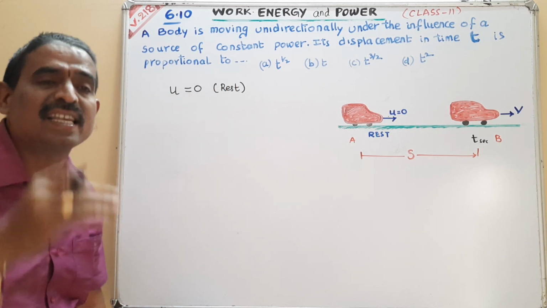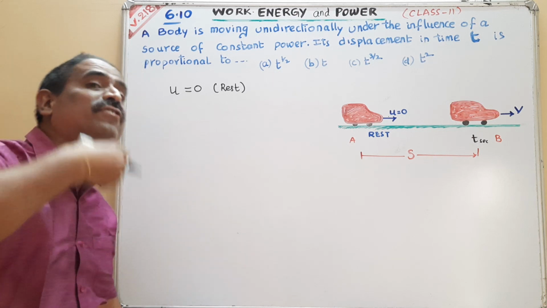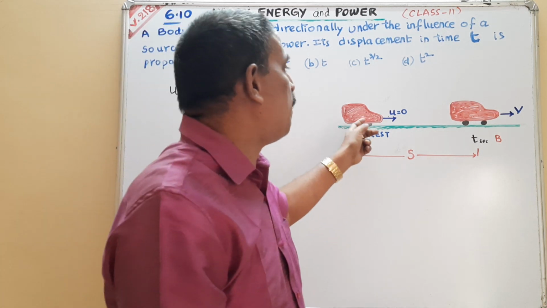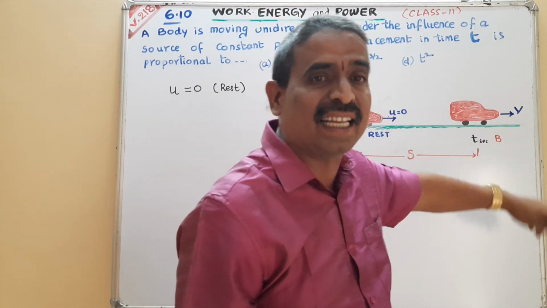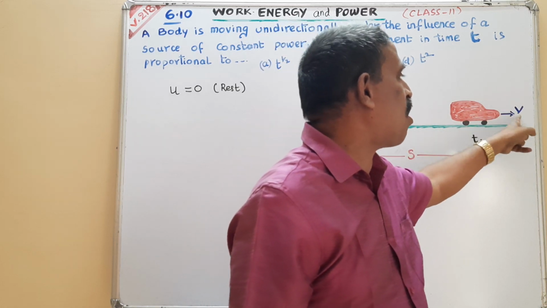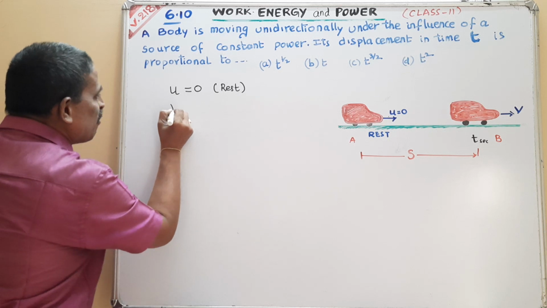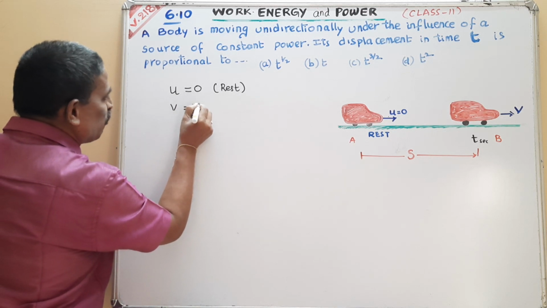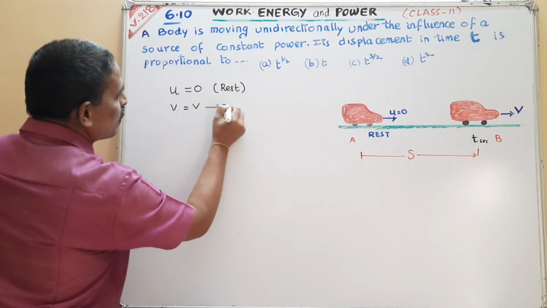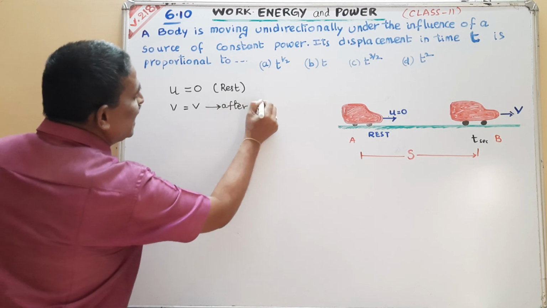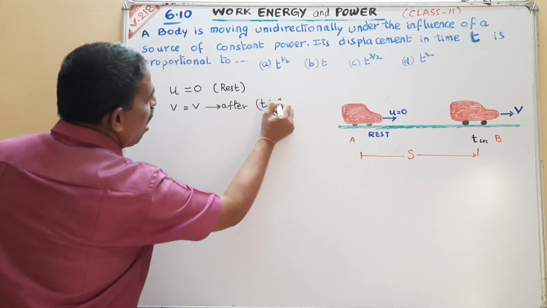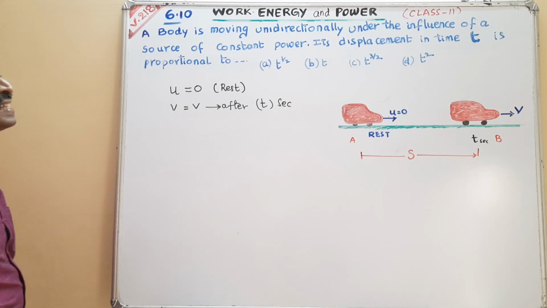After 3 seconds, after 4 seconds, after 5 seconds, the body gained some velocity. That velocity I am calling v, meter per second. Final velocity is equal to v after t seconds.